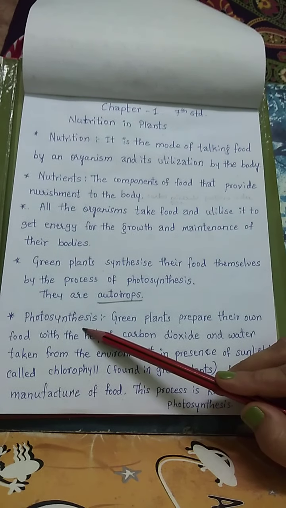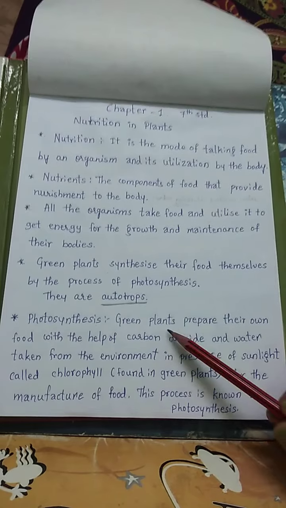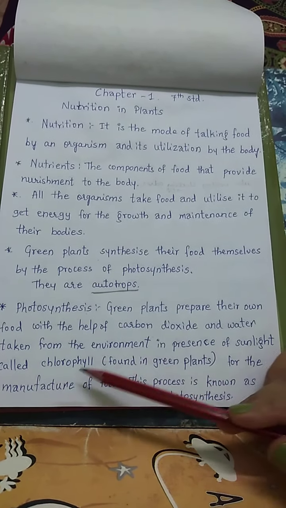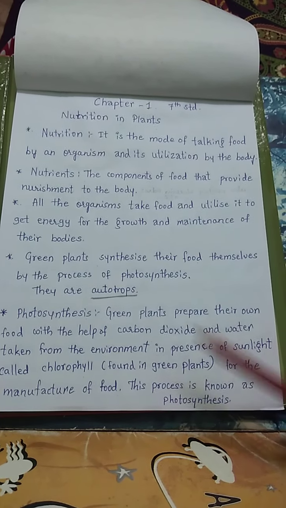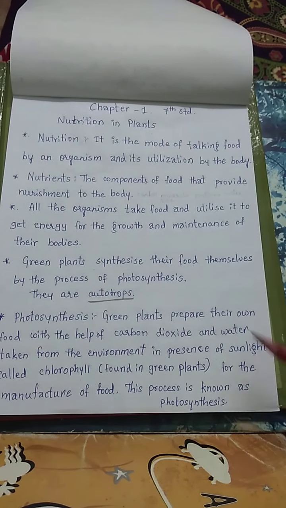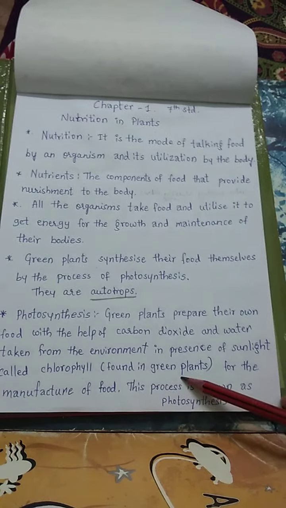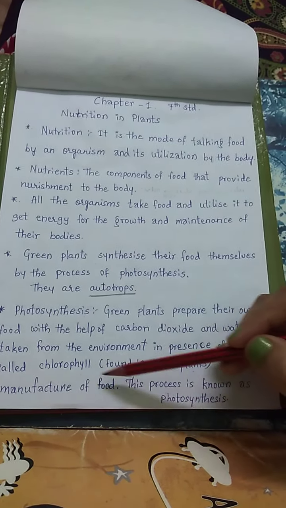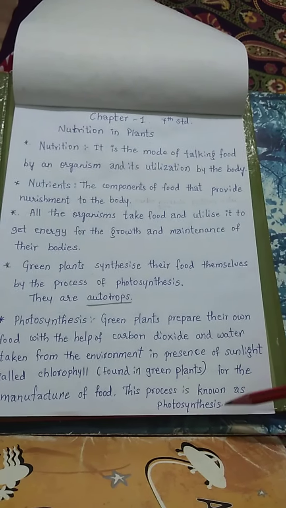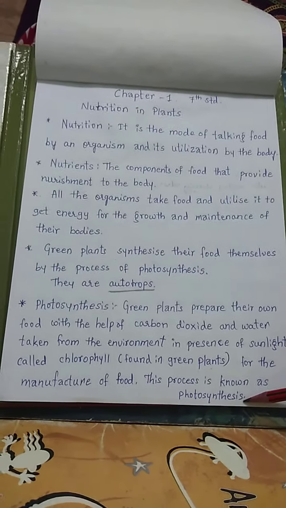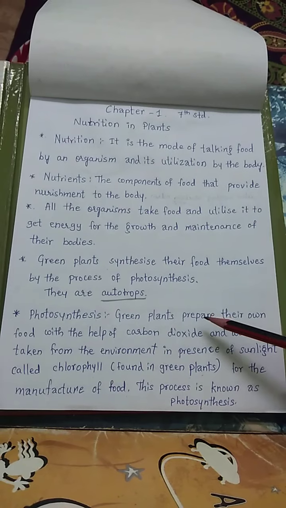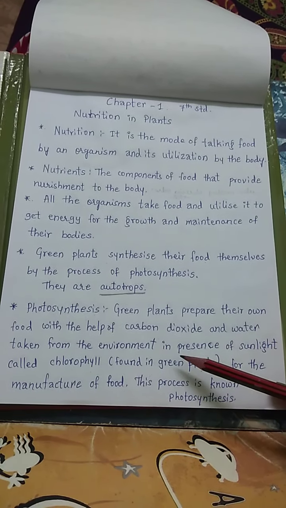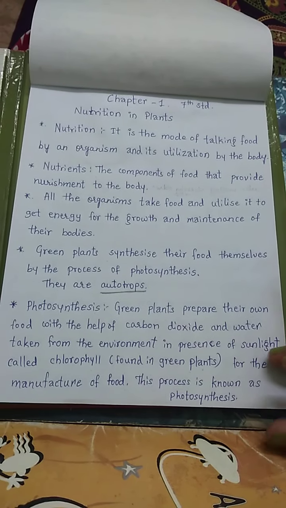Then let us know what is photosynthesis. Green plants prepare their own food with the help of carbon dioxide and water taken from the environment, in the presence of sunlight and chlorophyll, which is found in the green plants. Chlorophyll is found in the green plants for the manufacture of food. This process is called photosynthesis. Photosynthesis is the process by which plants prepare their own food with the help of carbon dioxide, water and sunlight.